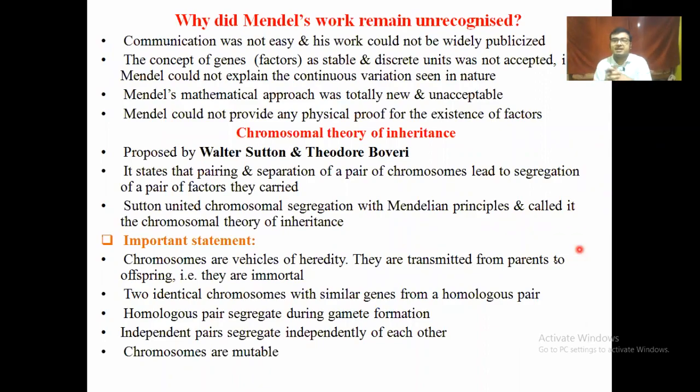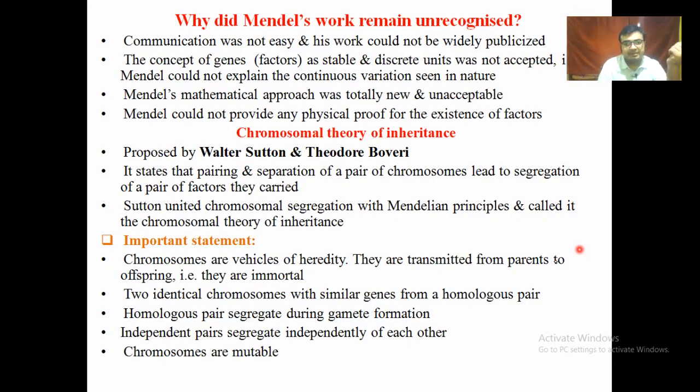So it was pretty unexpected to the scientific panel also. And he couldn't provide physical proof to the scientific panel. He just explained all the things of his laws theoretically as well as mathematically. So these are the reasons why his experiment became unrecognized.